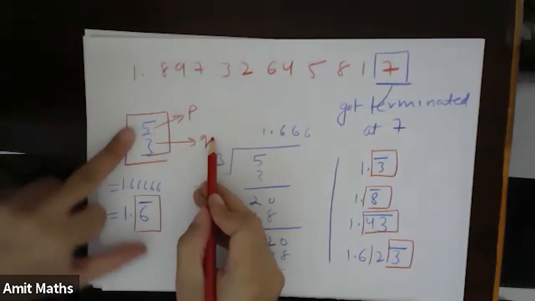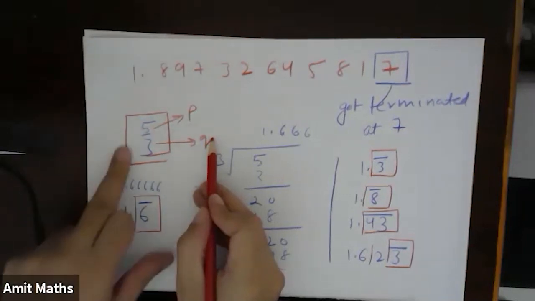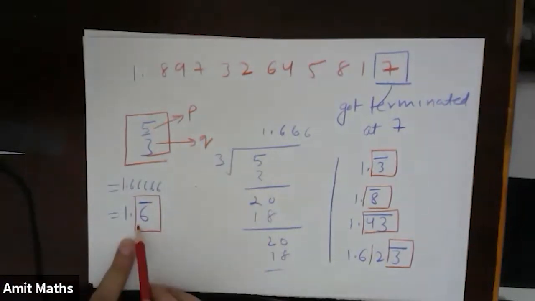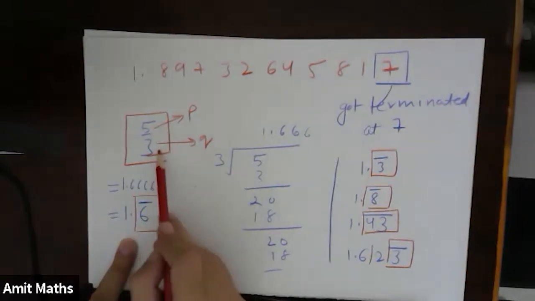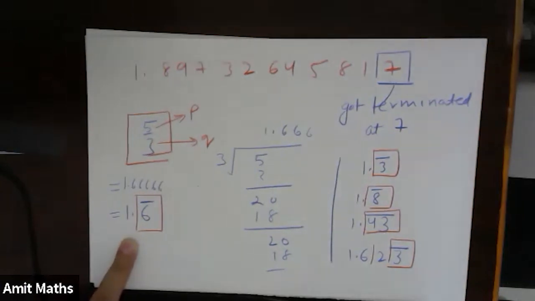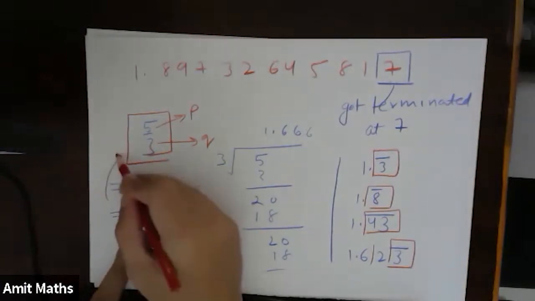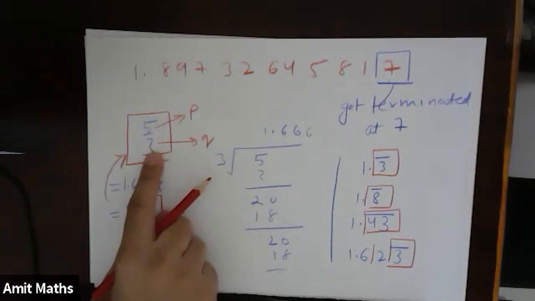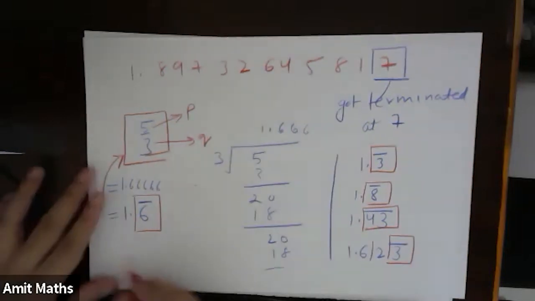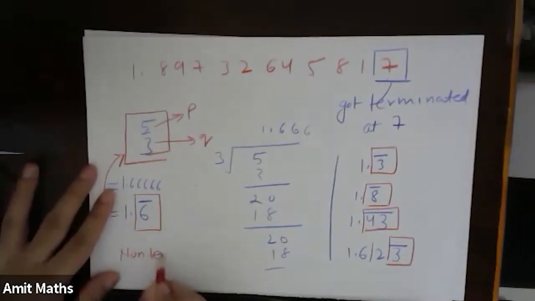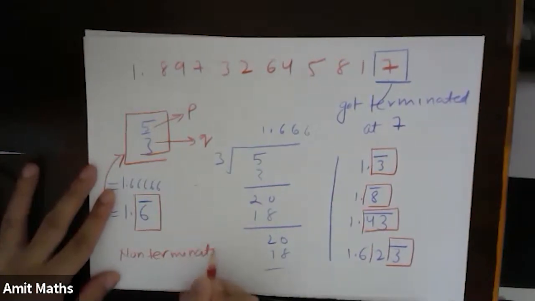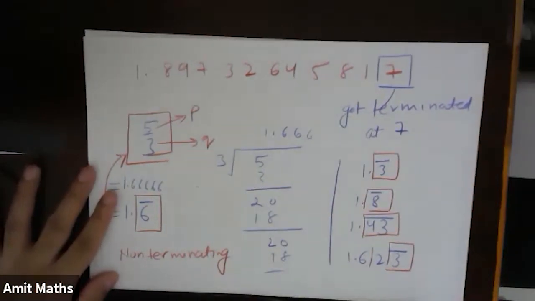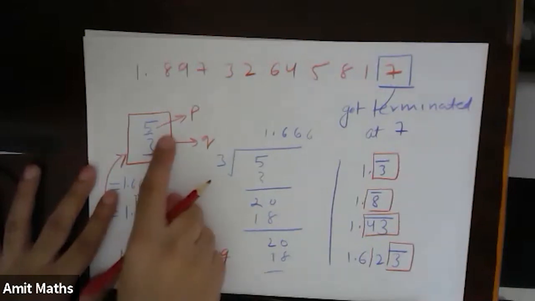So if I write this number in the form P by Q, when I do the division, it comes out to be 1.666, which originally was a rational number. And this is which kind of number? Non-terminating. This number is non-terminating and it's a rational number.